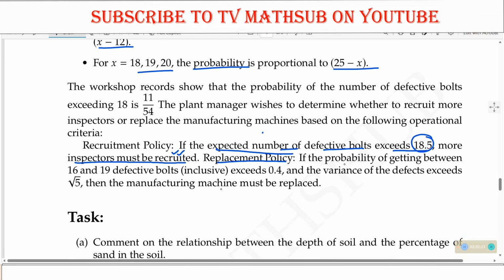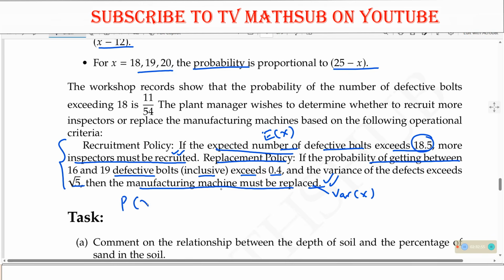Then the replacement policy. If the probability of getting between 16 and 19 defective bolts, inclusive, exceeds this, and the variance of the defects exceeds this, then the manufacturing machine must be replaced. So these are the conditions they have given us. So we need to talk about the expectation, the variance, and the probability which is between 16 and 19. So basing on this, we should be able to give the recommendation. That is what we need to do.